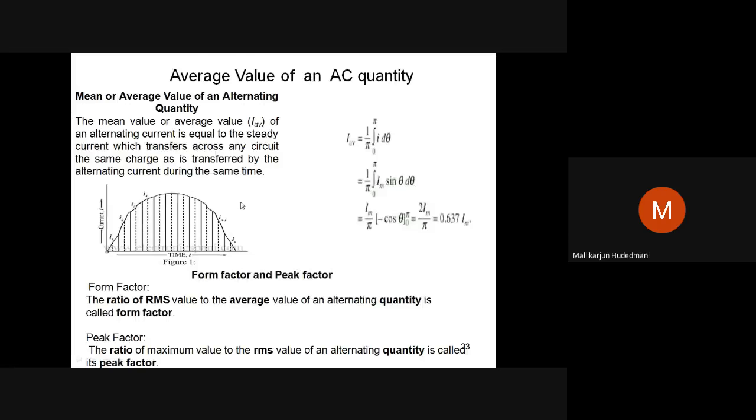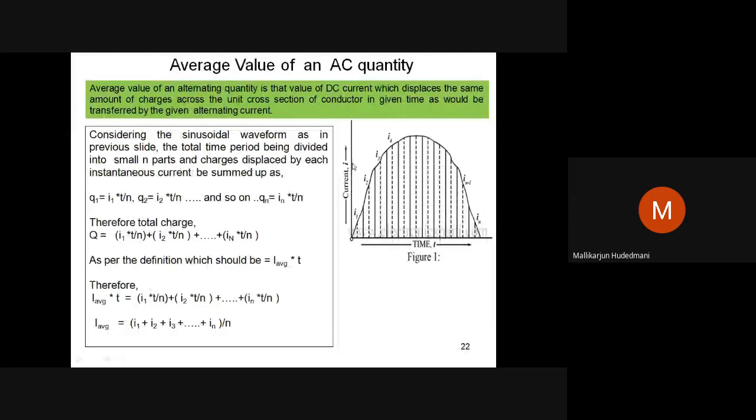Similarly, I just take it. Then I just make it equal n parts. Each component is I1, I2, I3. Same thing what we have done. Then I know the charge displaced by current I1 in t by n second, I will quantify.